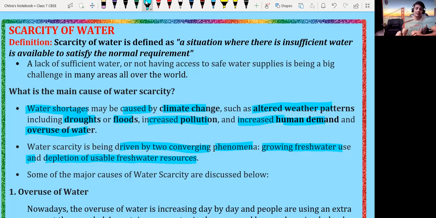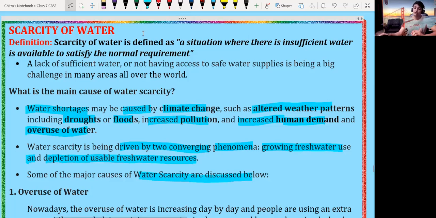Some of the major causes of water scarcity are discussed below, and we will discuss them one by one. Okay, so first we are going to look at the overuse of water. We are going to understand that. But before we go on, I want everyone to take a screenshot of this and note it down in your notebook also. Okay, so take a screenshot first, everyone.